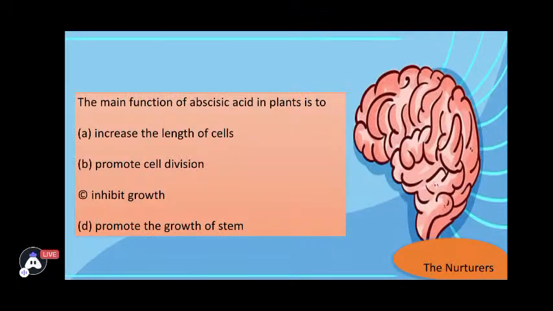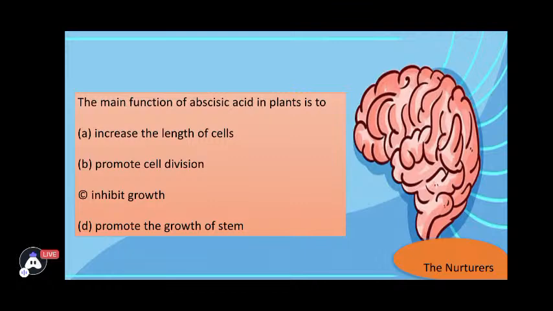Okay, the next question. It's again regarding one of the plant hormones. The main function of abscisic acid in plants is to... So there are certain functions of abscisic acid. What is the main function of abscisic acid in plants? A, to increase the length of the cells. B, to promote cell division. C, to inhibit growth. And D, promote the growth of stem.